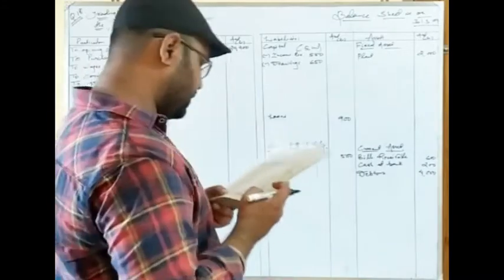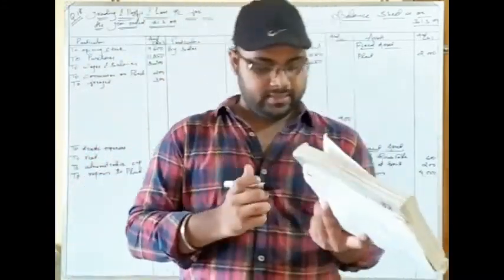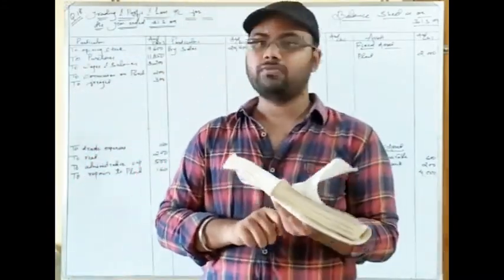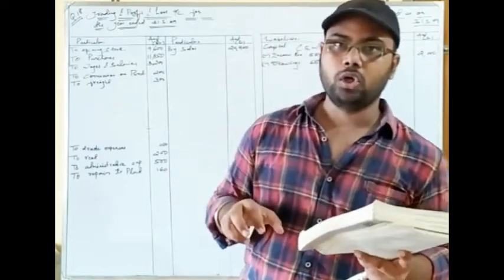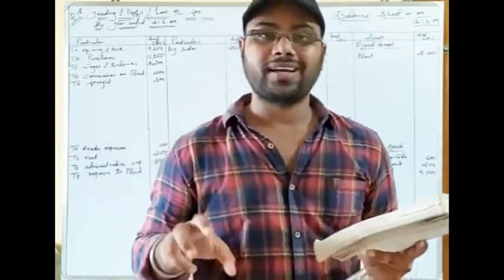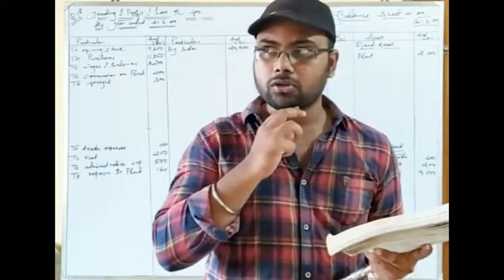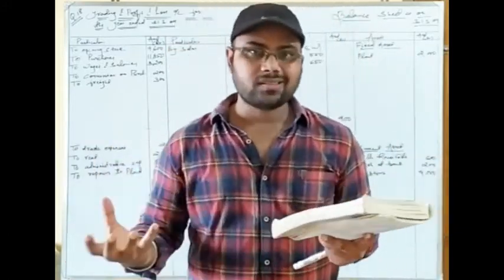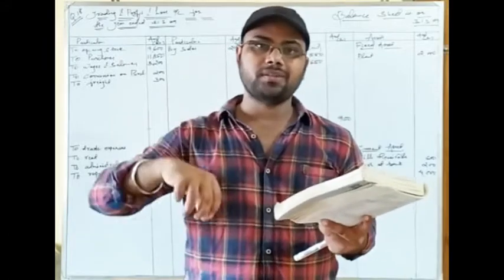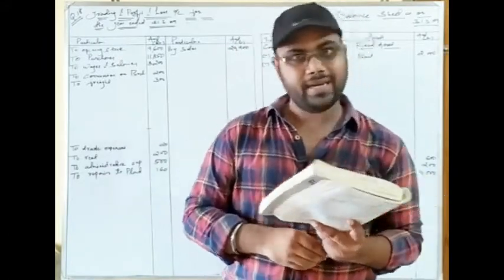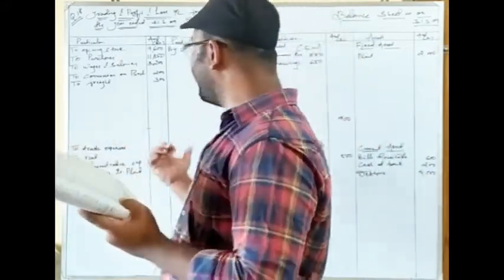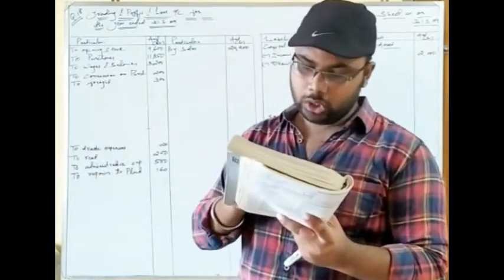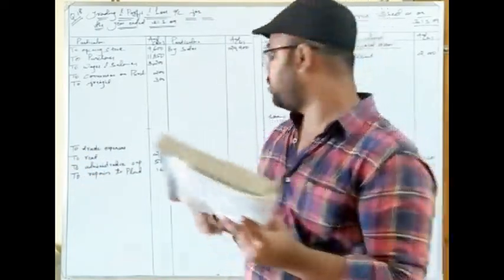Then we have the next item as discount on purchases. Discount on purchases means when you purchase the goods and you get discount. So definitely the discount is a credit balance or income, because when I purchase the goods and the trader gives me discount, that is discount received. So discount received is an income. What kind of income? Indirect income. So I will post it in the credit side of profit and loss account. Discount on purchase given is 400 rupees.